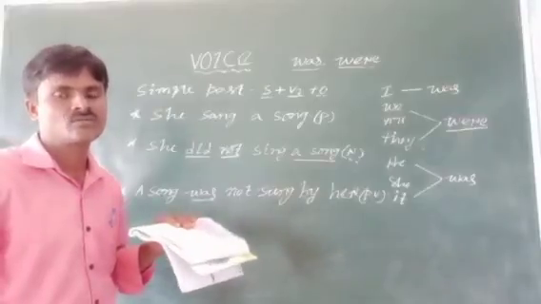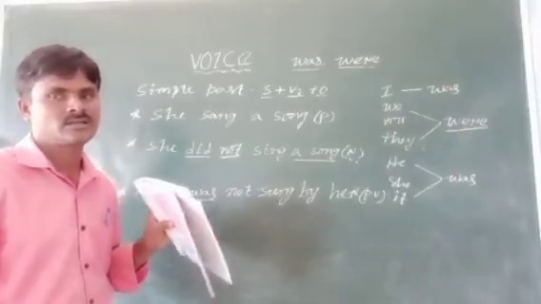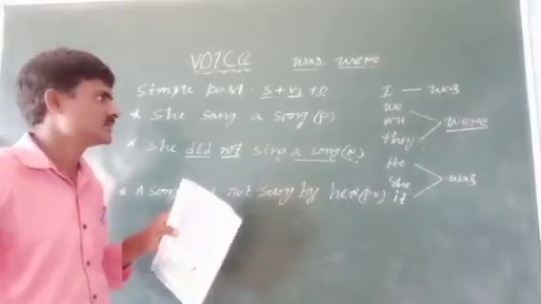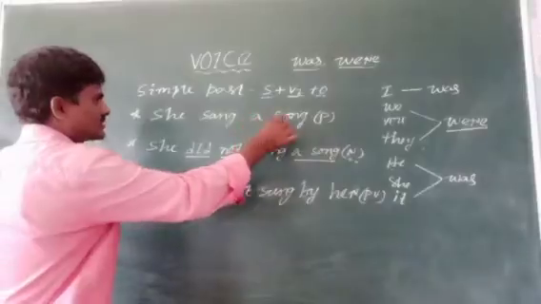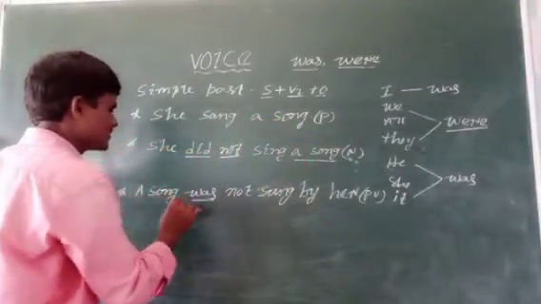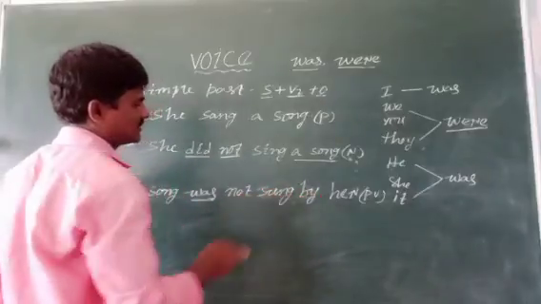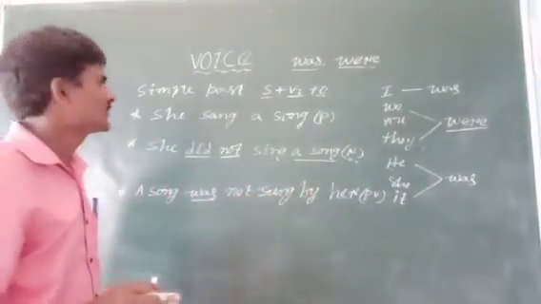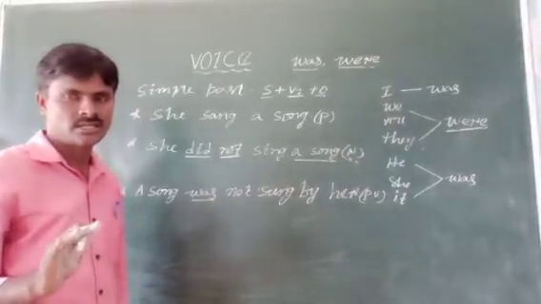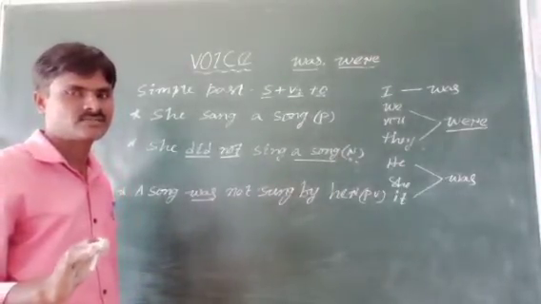Total four are there under active voice and passive voice. She sang a song. She did not sing a song. A song was not sung by her. In 6th class, positive sentences and negative sentences are enough.